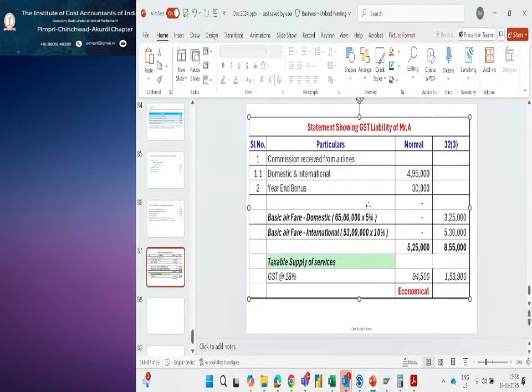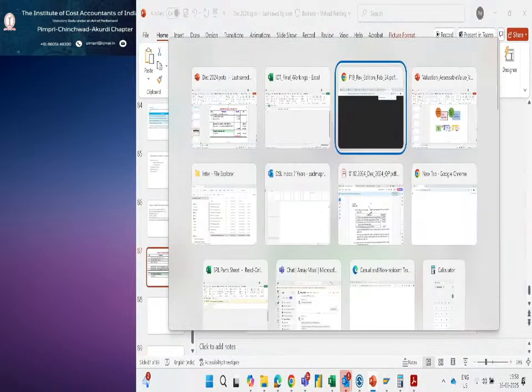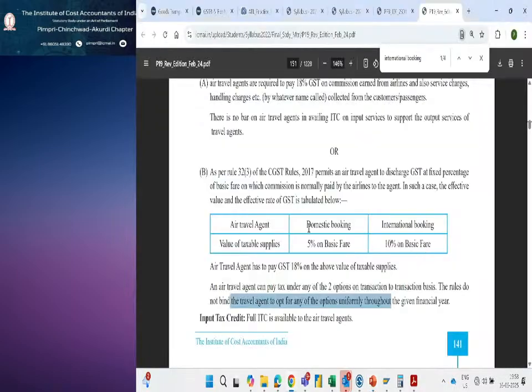You can refer to our material as well. As an air travel agent, you get 5% on basic fare and 10% for international bookings as the value of taxable supplies.